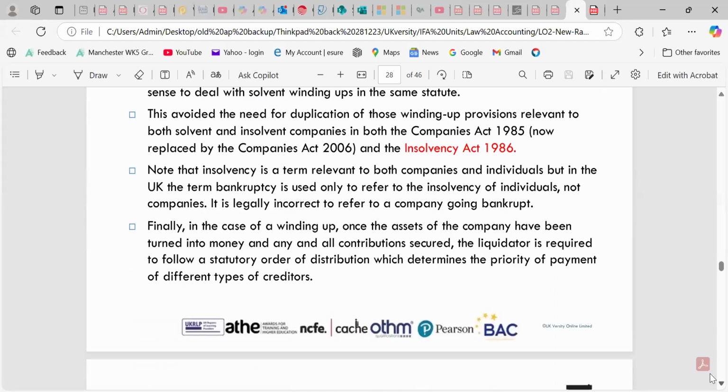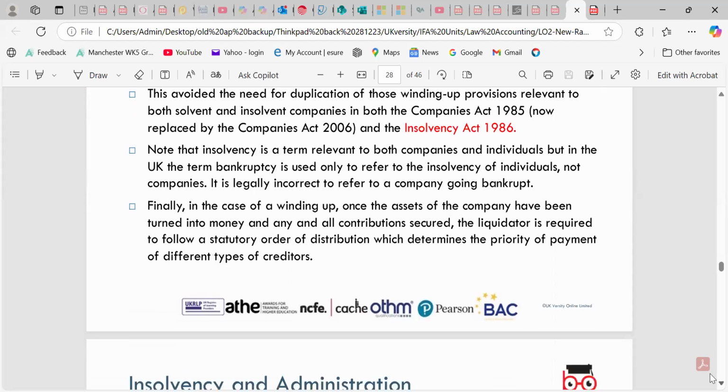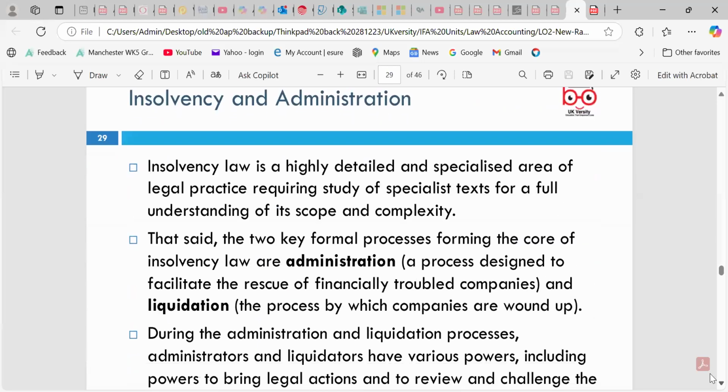Insolvency is a term relevant to both companies and individuals in the UK, but the term bankruptcy is used only to refer to the insolvency of an individual, not a company. So it is legally incorrect to say a company is going bankrupt. We can say it's going to be insolvent, it's going to close. Finally, we can look around the winding up and the assets of the company and the process, which can be discussed under our assessment criteria.